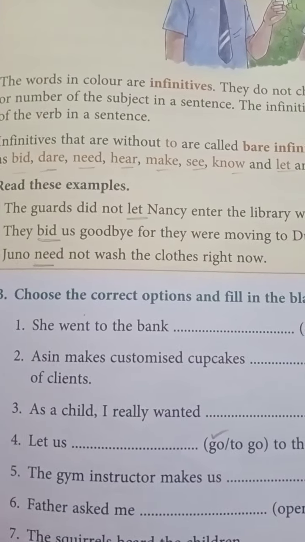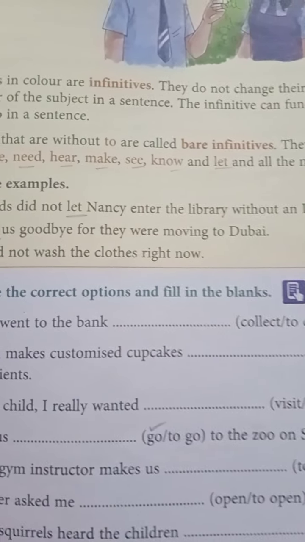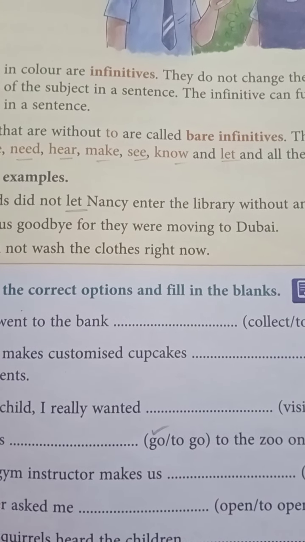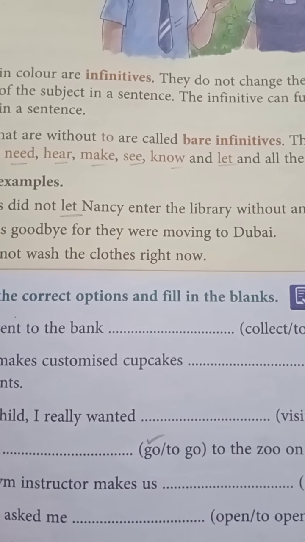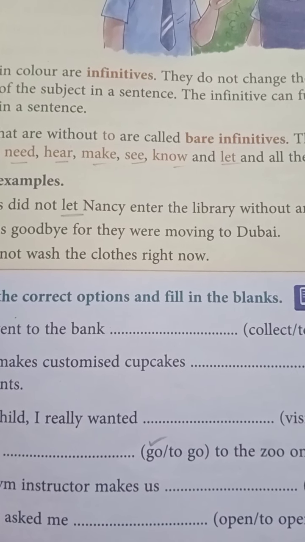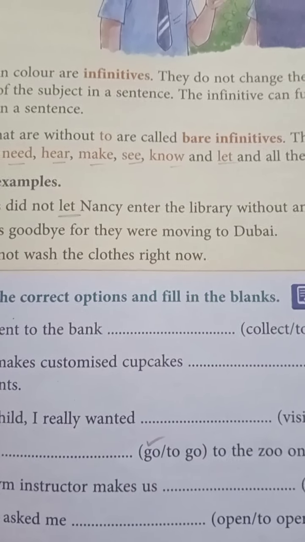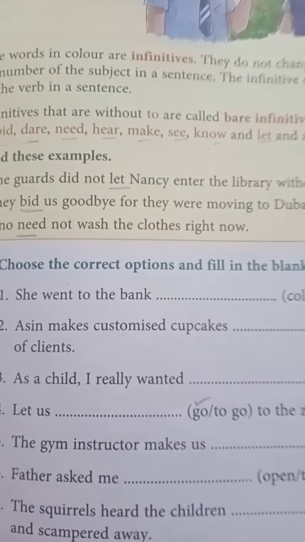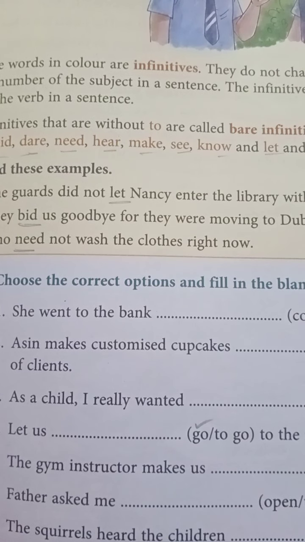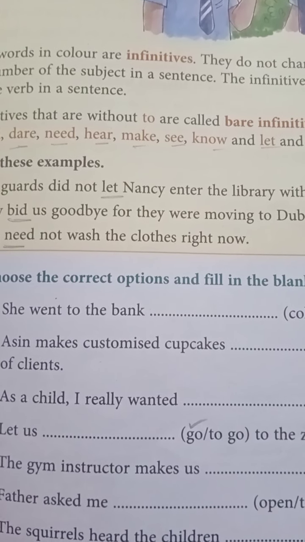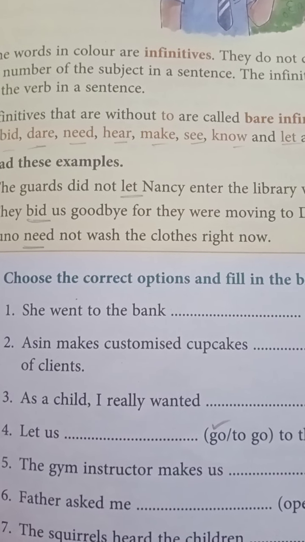Let us look at the examples here. The guards did not let Nancy enter the library without an ID card. So here, after the word let, it is not "to enter the library", we are not using to. So this infinitive is a bare infinitive without to. Instead of saying to enter, we just say did not let Nancy enter the library. So enter is the bare infinitive there without to. And it's usually followed by these words we told you: let, bid, need, hear. As I mentioned in the earlier example, they hear the girl sing a song. So you see, without the word to there.